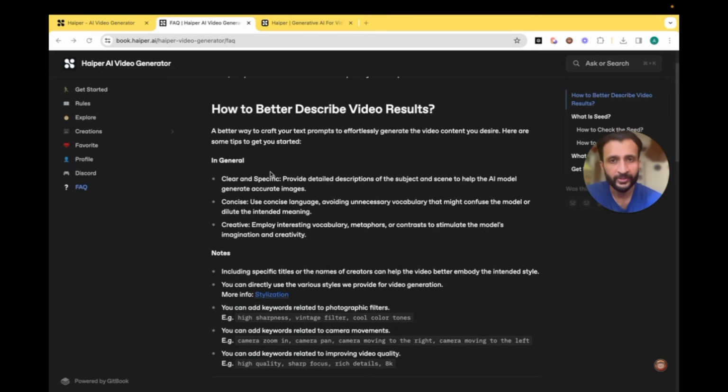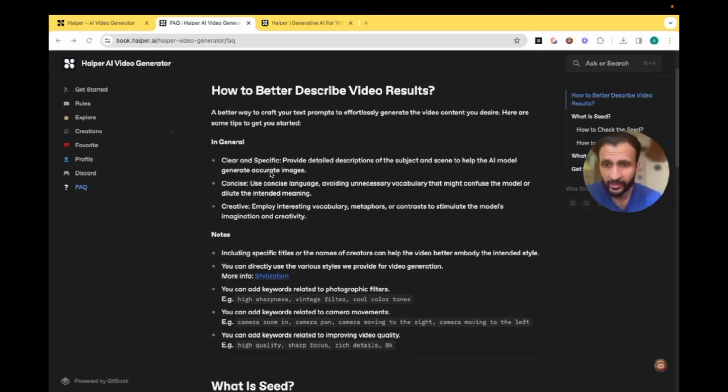Few interesting features, few interesting guidelines that they have to help us get better results. To get the best kind of results, make sure the prompt is clear and specific. Be concise and be creative. Avoid using fancy detailed descriptions. As we saw, probably my Monte Carlo spy description was a bit too detailed and a bit too fancy, so the output wasn't very great.